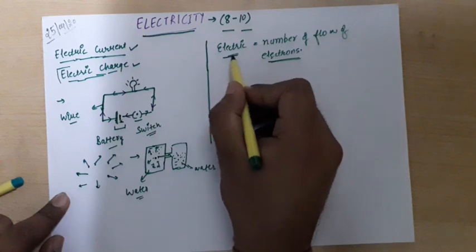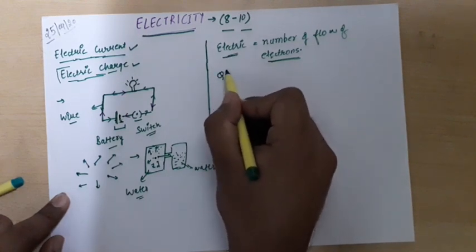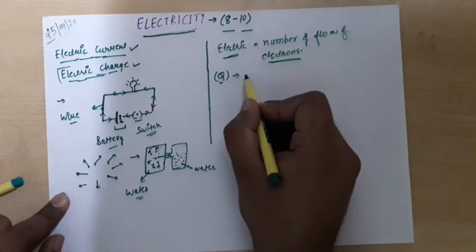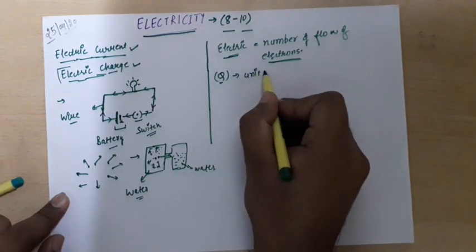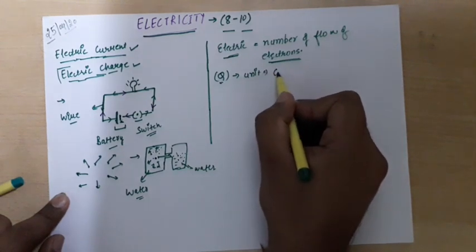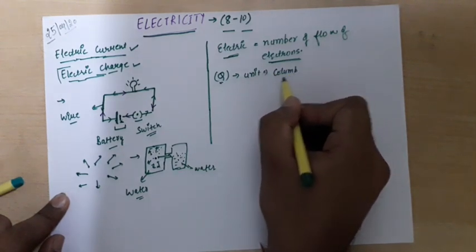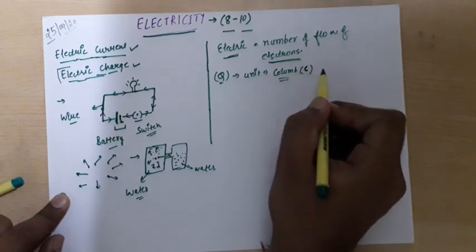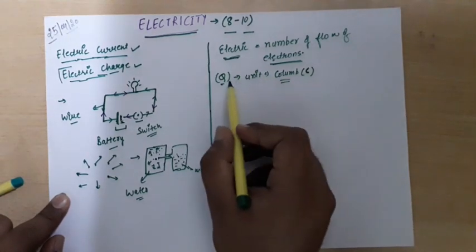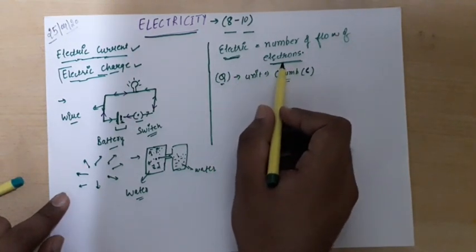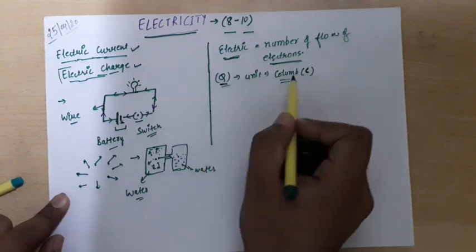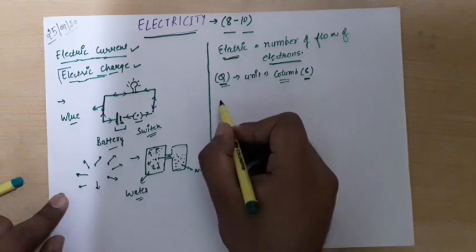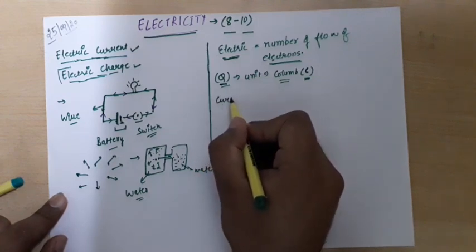And this electric charge is denoted by Q, right? And it is measured, its unit is coulomb, and coulomb in short form would be written as C. Yes, so what is electric charge? Electric charge is the number of flow of electrons, and it is denoted by Q, and its unit is coulomb, that is C, right? Now we will understand what is current, electric current.